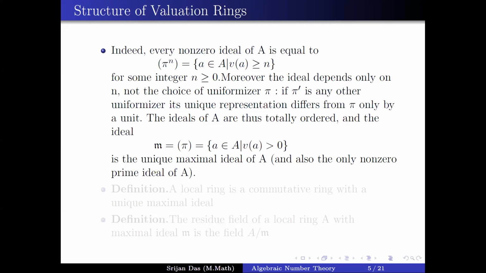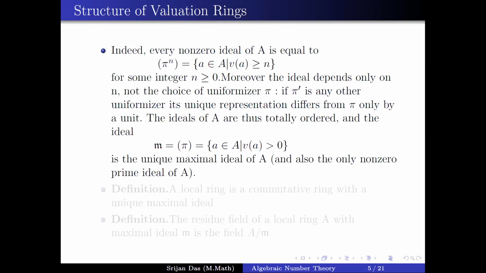So the ideals of A are thus totally ordered, because all ideals are π to the power n, π to the power n plus 1, π to the power n plus 2. In this fashion, all the ideals are totally ordered, and the ideal generated by π, which is the collection of all the elements in the ring with strictly positive valuation, gives the unique maximal ideal of the ring A.